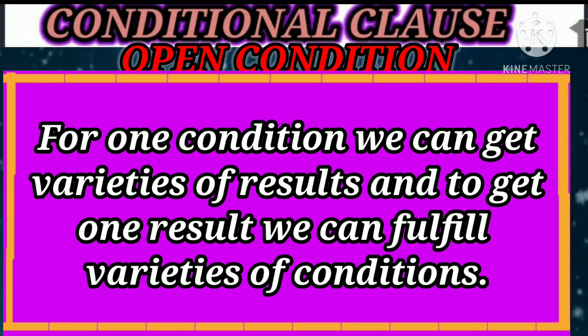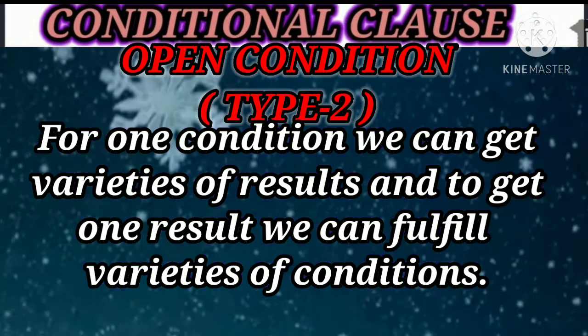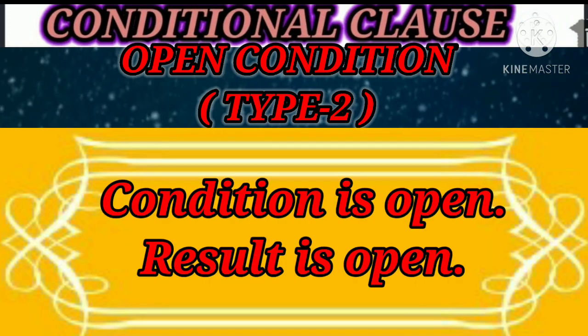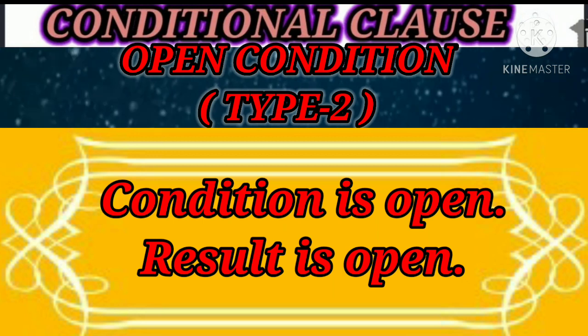Now the second condition, which is regarded as open condition or type 1 condition. Here for one condition we can get varieties of results, and to get one result we can make varieties of conditions. Here the condition is open, the result is also open.